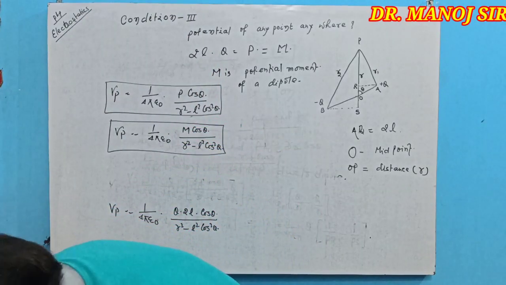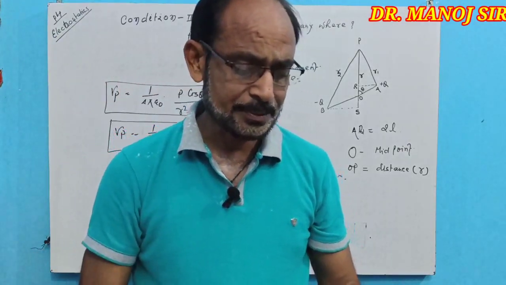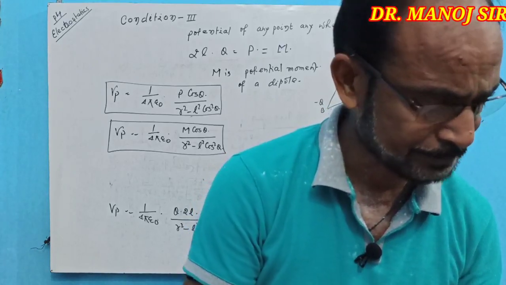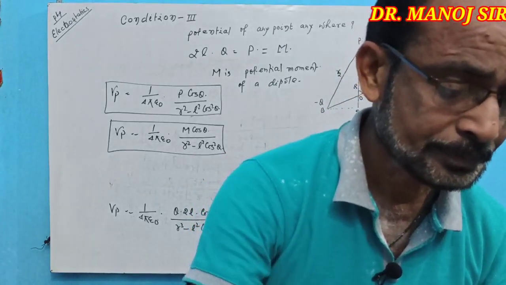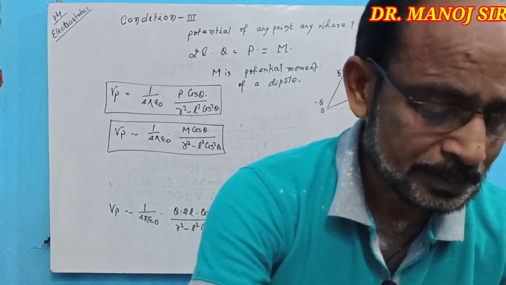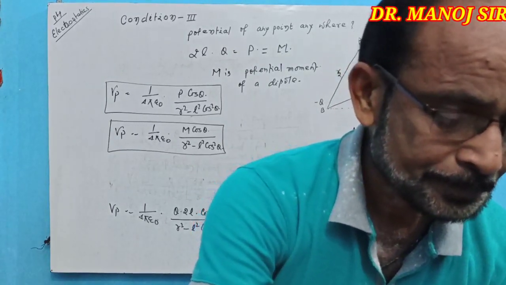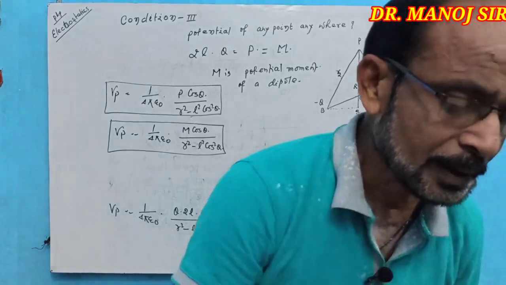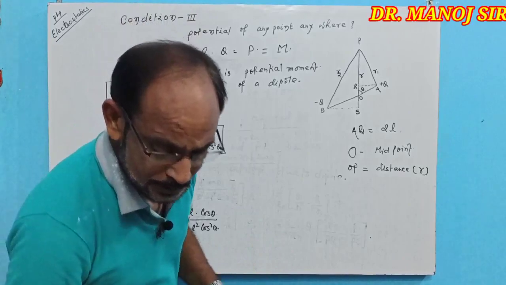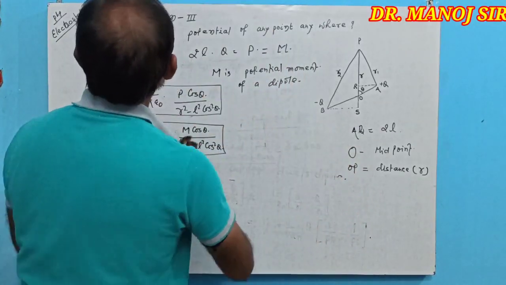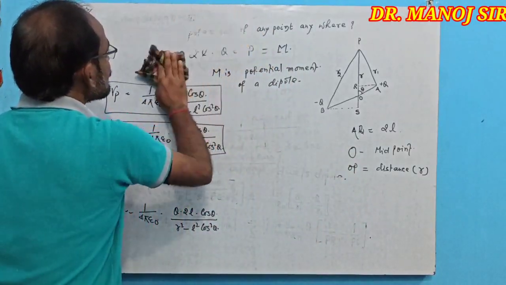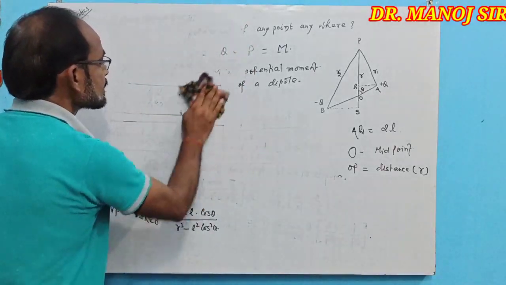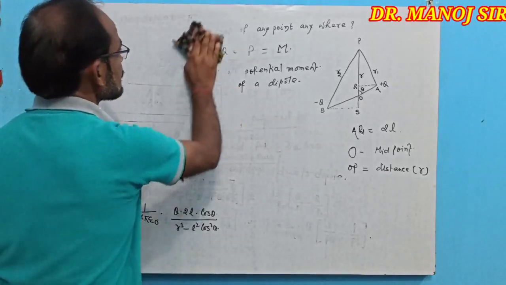Now we come to know about another question, that is the relation between potential and electric intensity at any point. Another question comes in front of you related to electrostatics of physics class 12th.